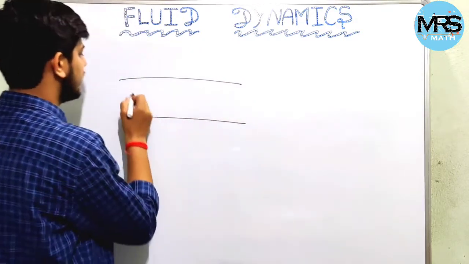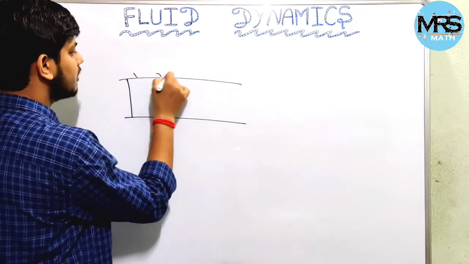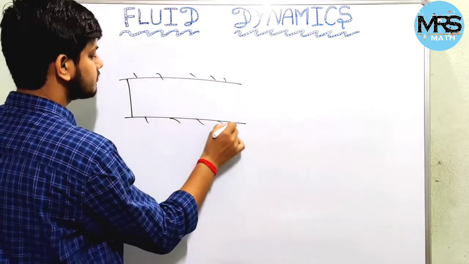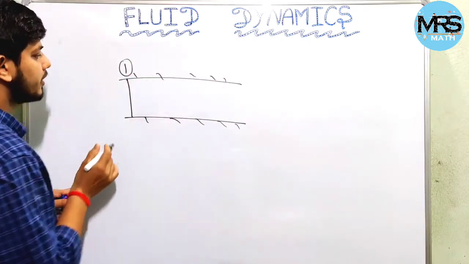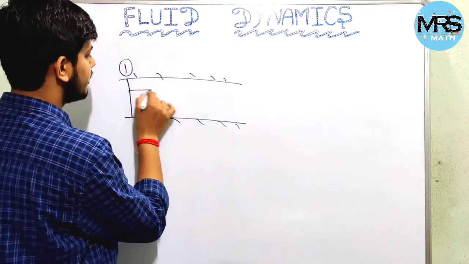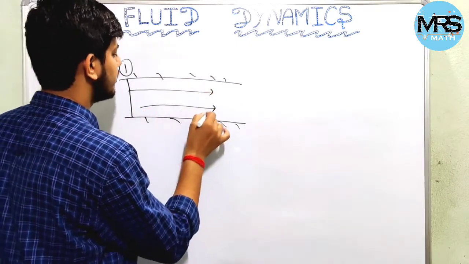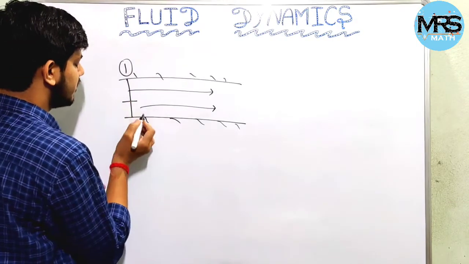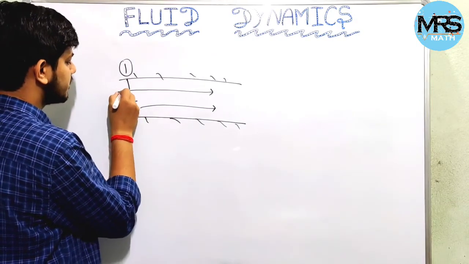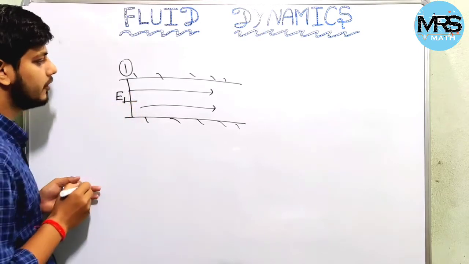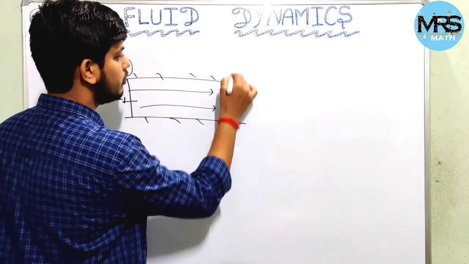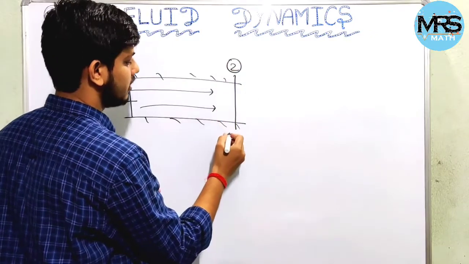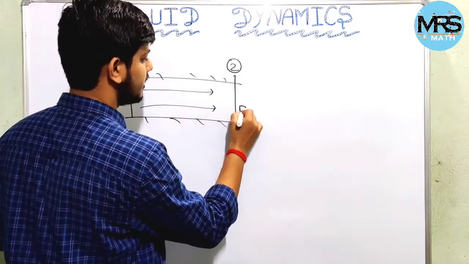Let us say this is section number 1, and the flow is going from here to there. In section 1, at the inlet, let us say the energy is E1, and in section 2, let us say the energy is E2.